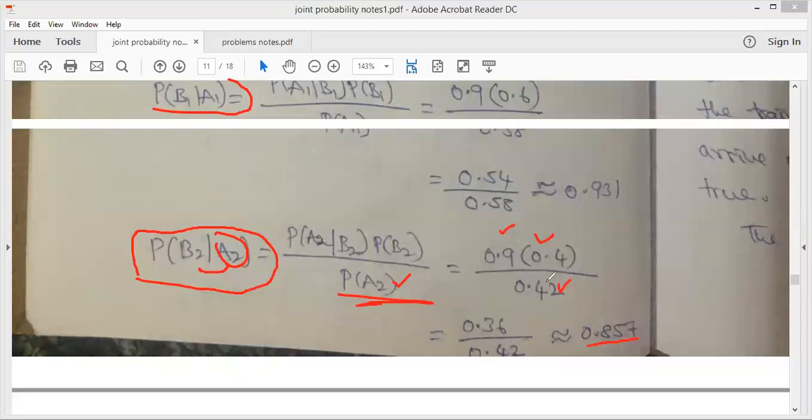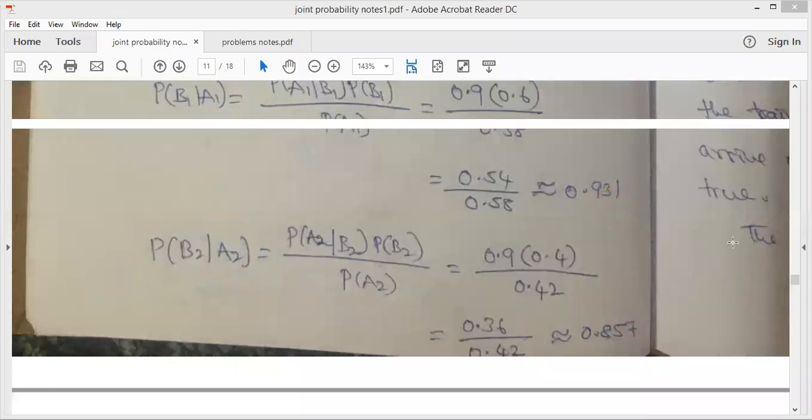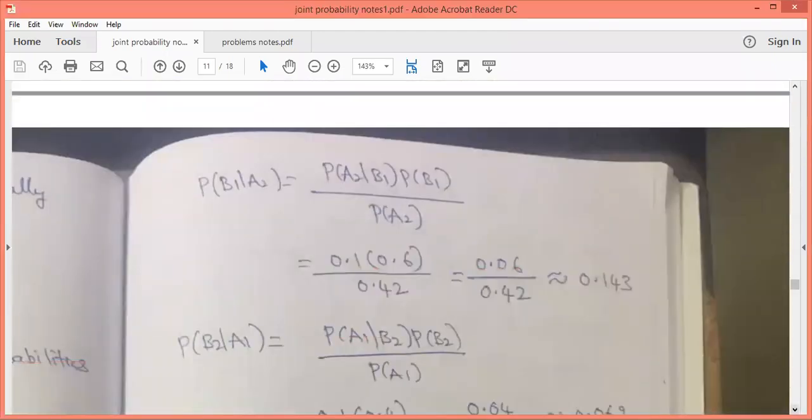So these two, probability of B1 given A1 and probability of B2 given A2, mean what? What is the probability that we transmit one given that one is received? And what is the probability that we transmit 0 given that 0 is received? So these two give us the correct transmission probability.